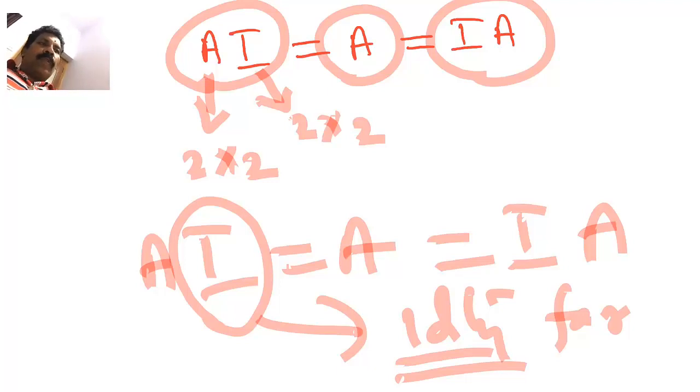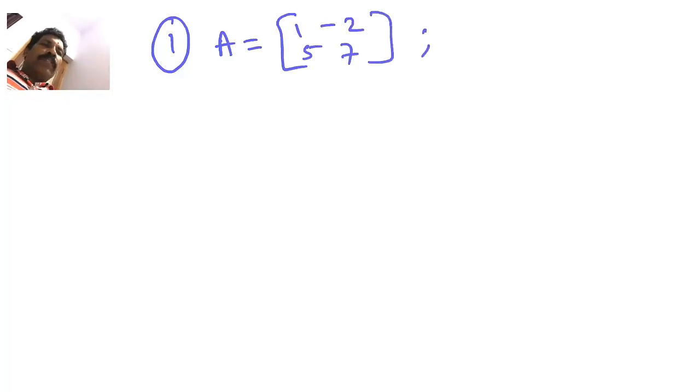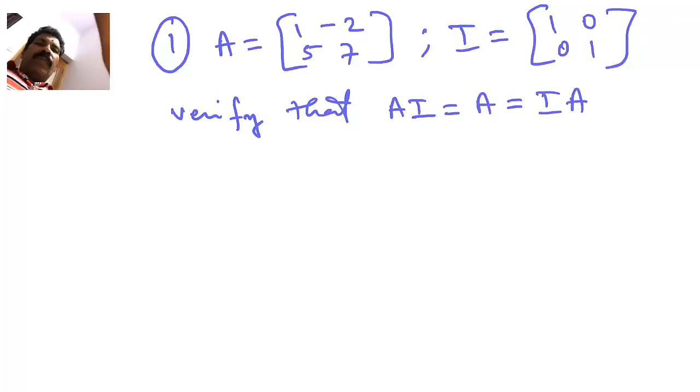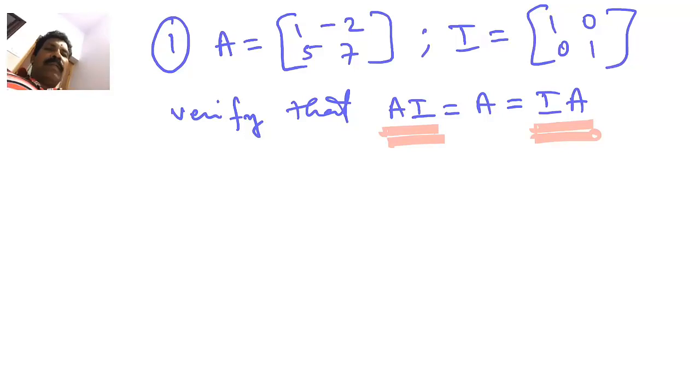One or two problems for today's homework. The first question is that if capital A is equal to say 1, negative 2, 5, 7, and capital I is equal to 1, 0, 0, 1, then verify that AI is equal to A is equal to IA. This is a very simple problem. What you have to do is just find AI, then you find IA, and you will see that they are equal.